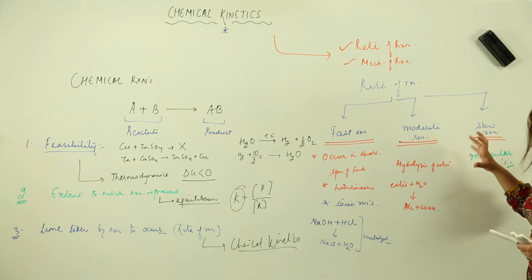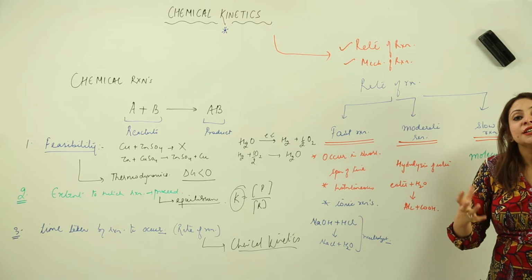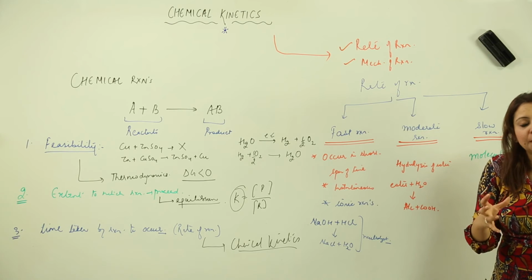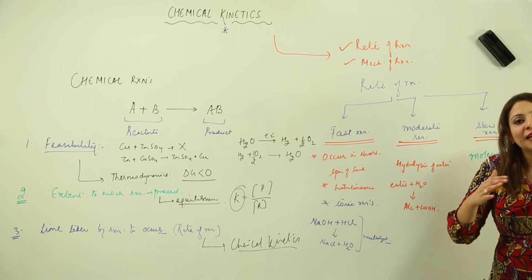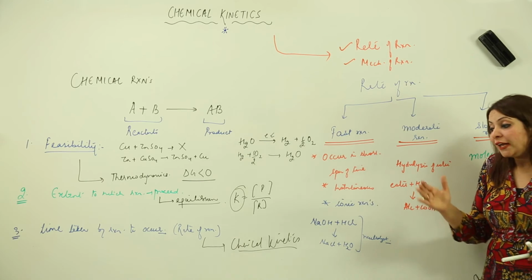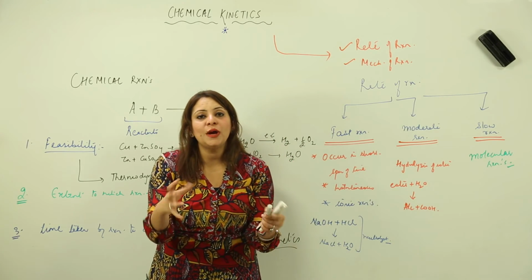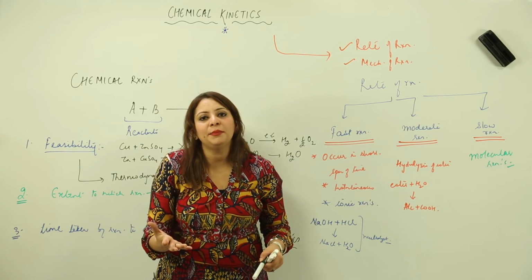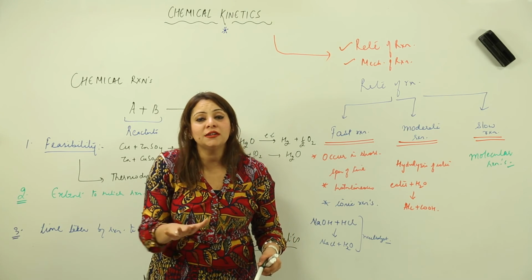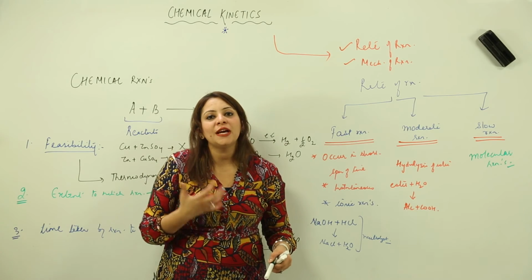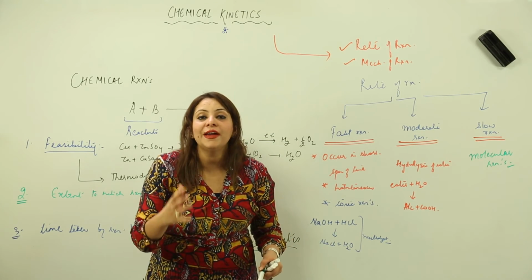So what happens in a slow reaction? The old bonds break up, and the new bonds are formed between the constituents. So it takes time. That is why it appears to be slow. And you know, some reactions are too slow. When you add the reactants, you see nothing happening. It appears that the reaction is not taking place, but actually with the passage of time we see that yes, the product is forming, but the rate of reaction is very, very slow.